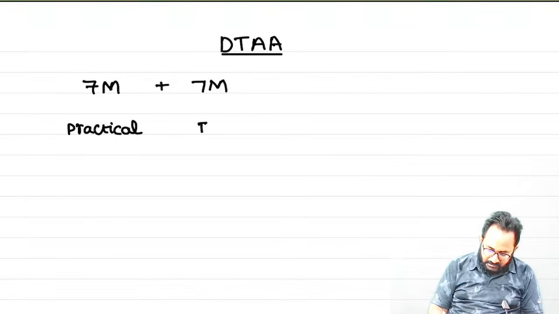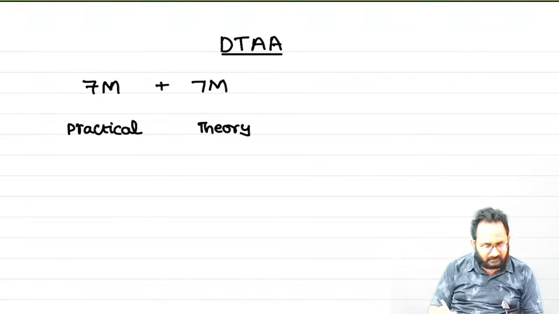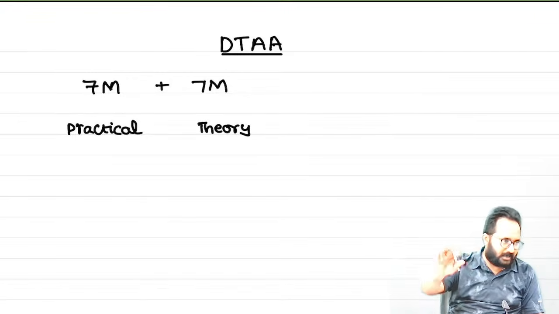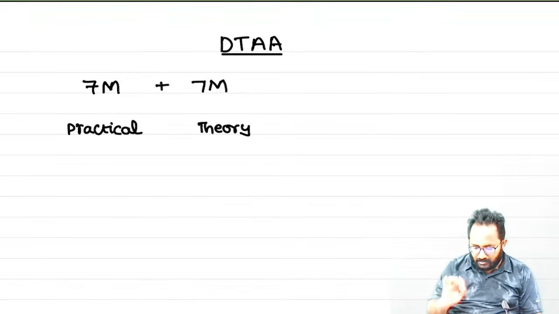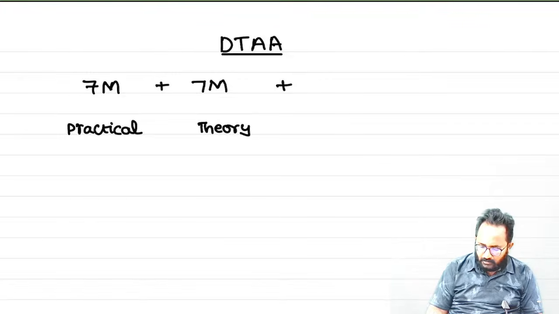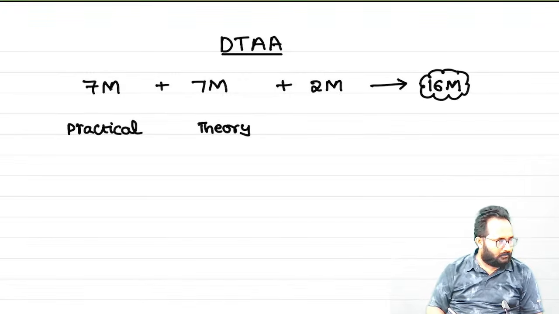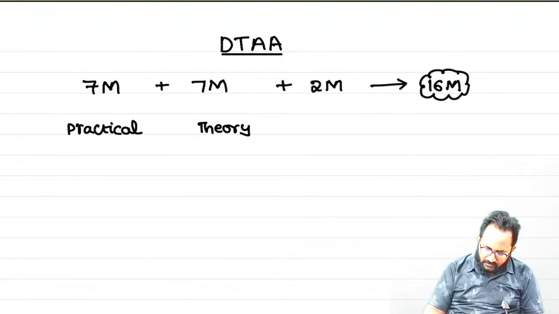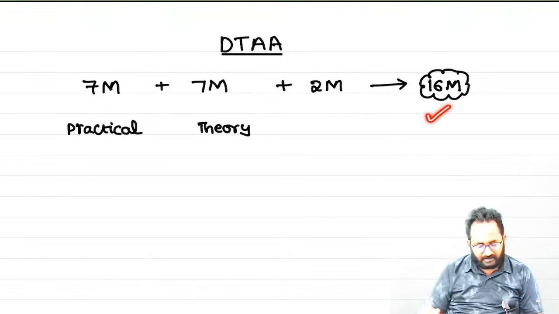If you cover the theory, how many questions? Only about 3 to 4 concepts are there in this chapter. If you cover these 3 to 4 theory concepts, you are going to get one more 7 marks, and definitely one MCQ. If you have any doubt, you can check last attempt question papers also. Totally, in this chapter itself, you can score 16 marks. Always they have given 16 marks from the DTAA chapter.